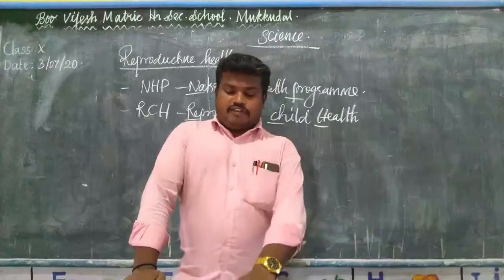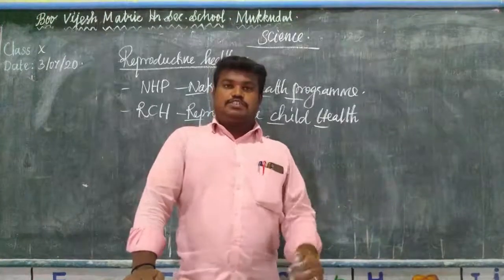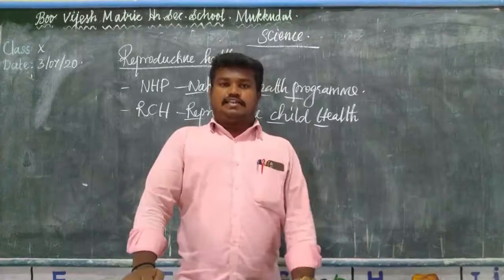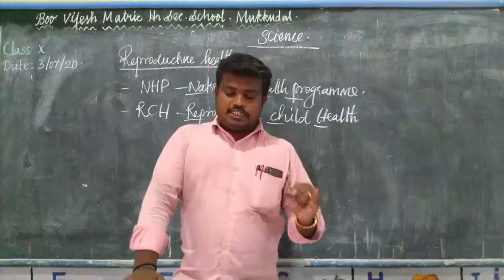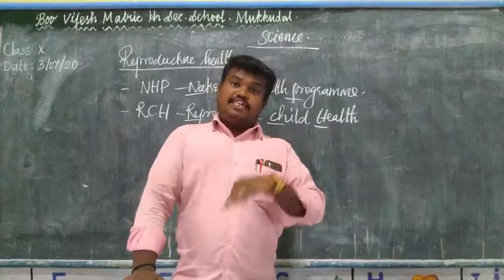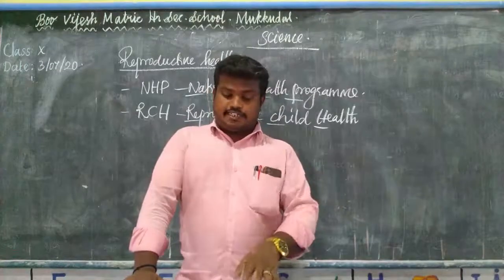Then family welfare programs. The main functions: first one is maternal and child health care. Then next, the immunization of mothers, infants and children.